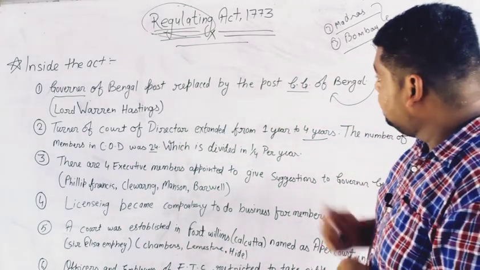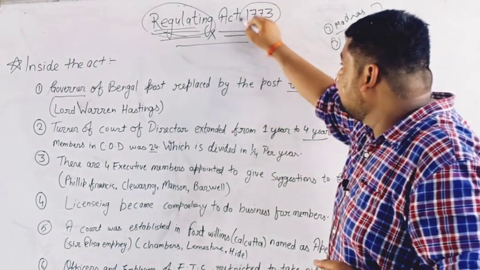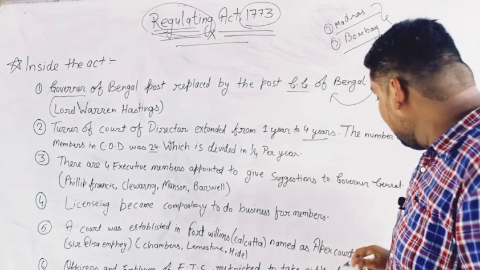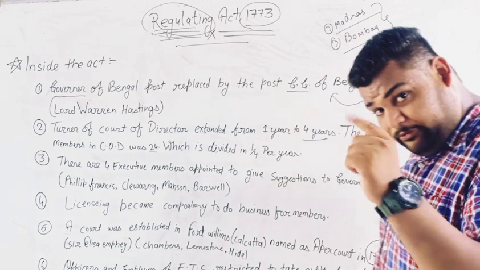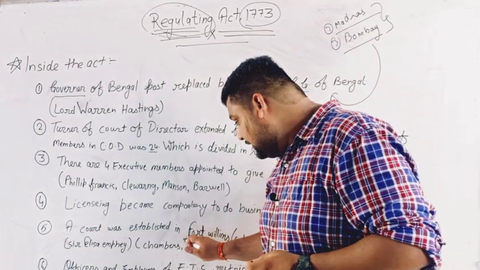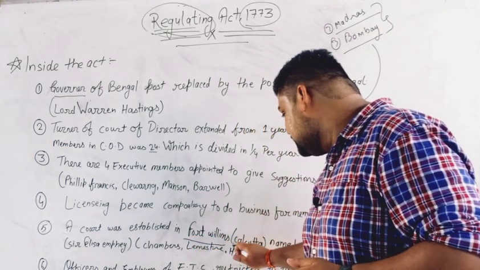The first thing to know is that the act is 1773. But when was the Apex Court established? 1774. And one more thing to remember, where was it established? In Fort Williams, Calcutta.